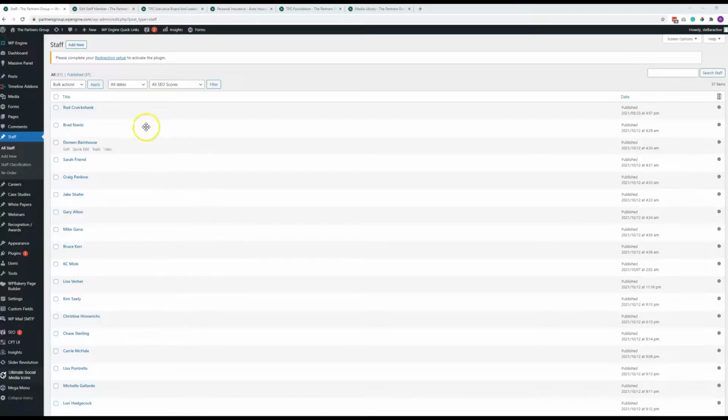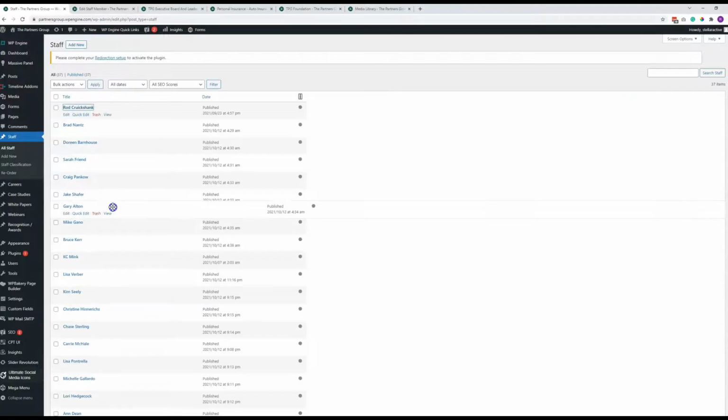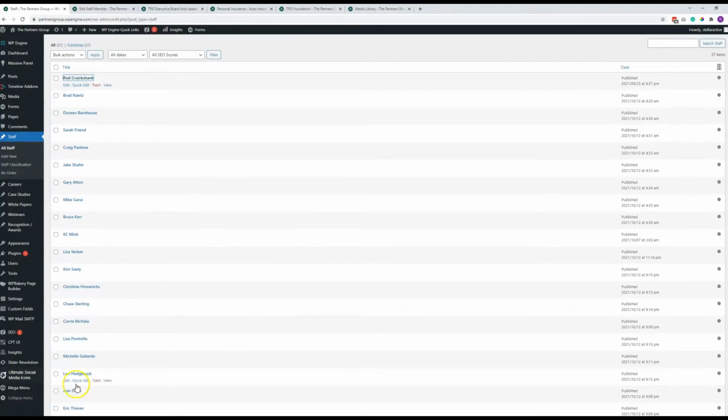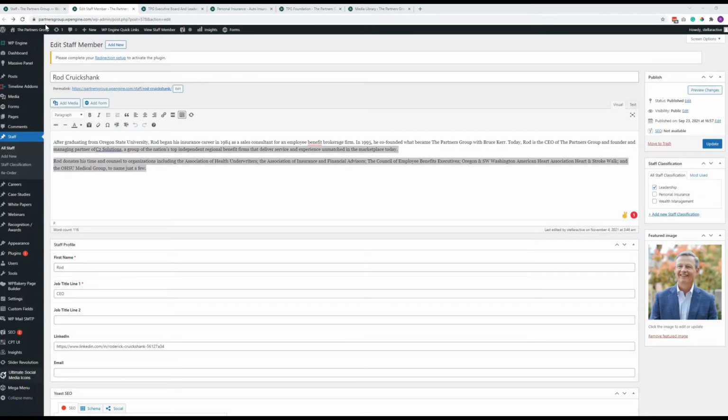And then the last item here is the ordering of the staff. So it's literally just drag and drop on those. You can just click and hold and put Jake in whatever order that it needs to be in. You will definitely need to use this if you add a new staff member. I think they will appear probably right up here at the top, and so you'll need to put them in the appropriate place. And I think that's all that there is to the staff post type.